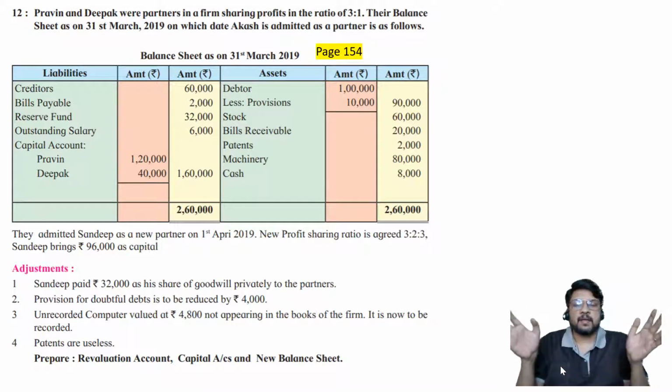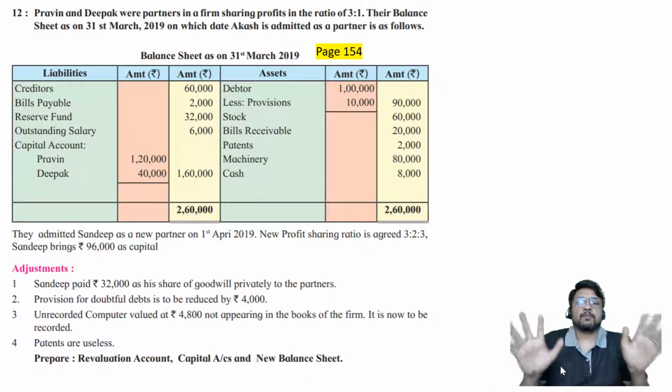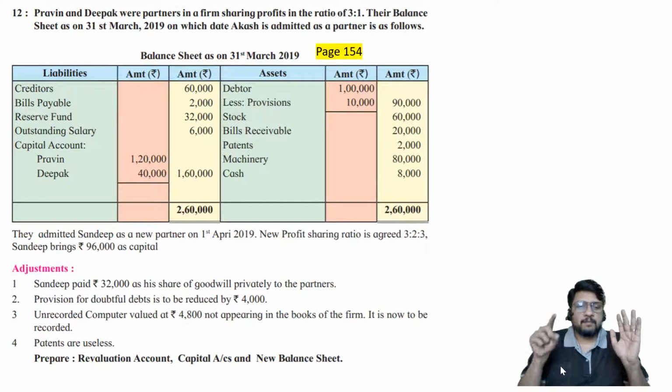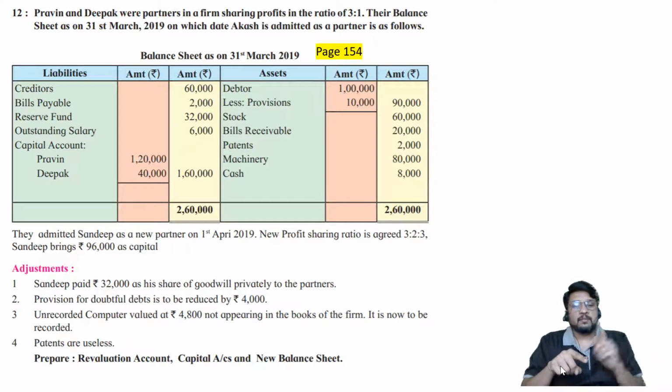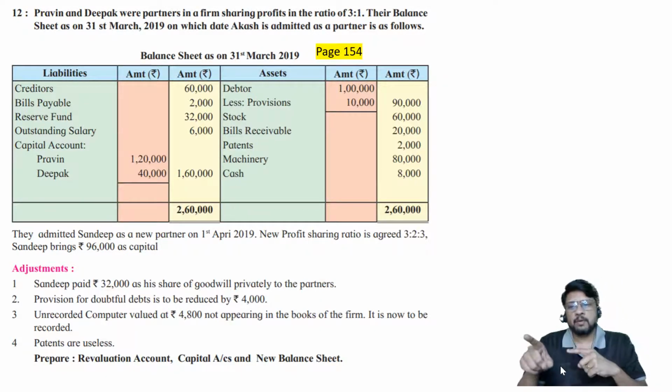Whatever is the settlement, that is directly done by them privately. Since the matter is settled privately, since the firm is not involved, there is no need for the firm to pass any entry. It means if the goodwill is paid privately, although it may be new partner share, the transaction is not involving the partnership firm, we have bypassed the partnership firm. We have not bypassed the transaction. Transaction we have completed. Goodwill we have paid. Sandeep has paid goodwill to Praveen and Deepak.